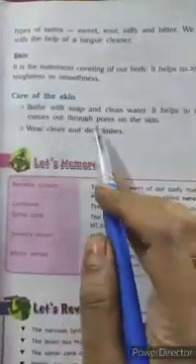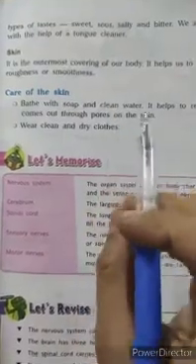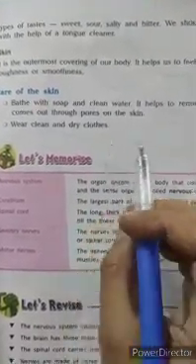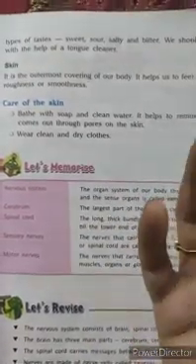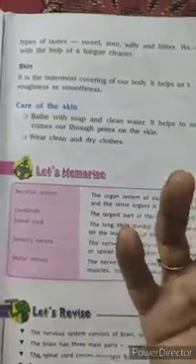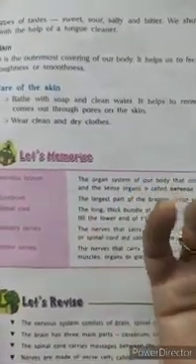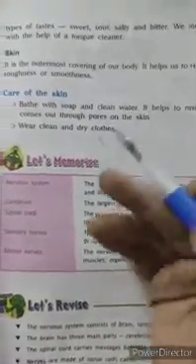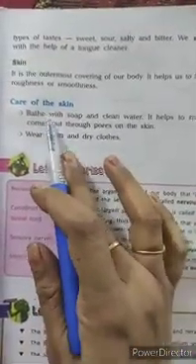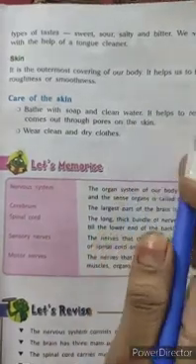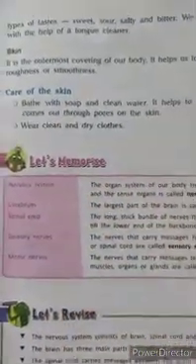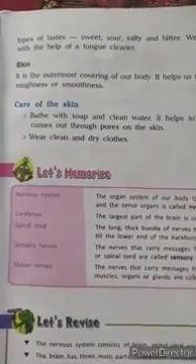Sweat comes out through pores on the skin. There are small dots on the skin that are called pores. From those pores the sweat comes whenever we do lots of physical work or any type of exercise. Our body starts sweating, and that sweating is done with the help of pores. So when we take a bath, we can remove the sweat. Wear clean and dry clothes. Yes, always we should wear clean and dry clothes.